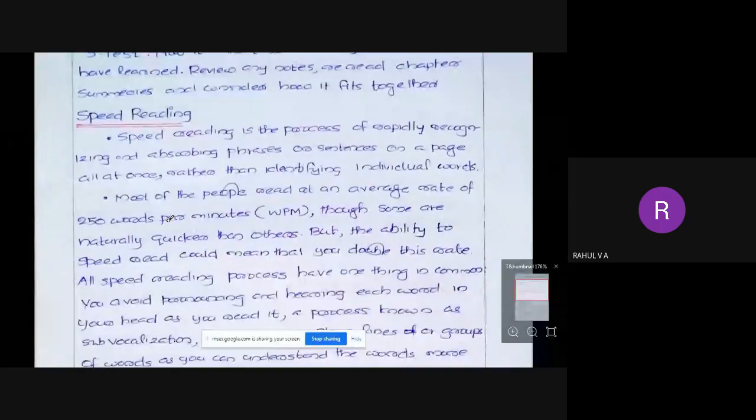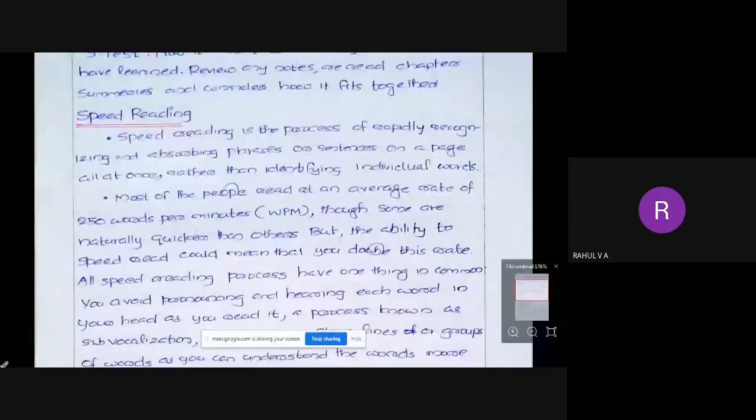Okay, yes. Good afternoon. We will start the session. In yesterday's session, we were discussing the SQ3R method and the PQRST method. Both were really helpful when you are reading some article or textbook. These methods help you to understand the concept very well, and whatever you understood will be in your memory for a long time.